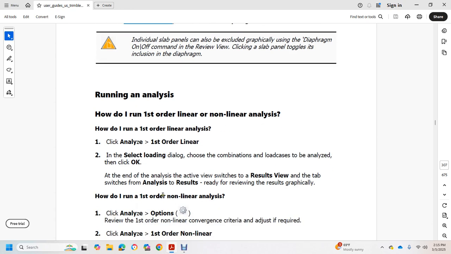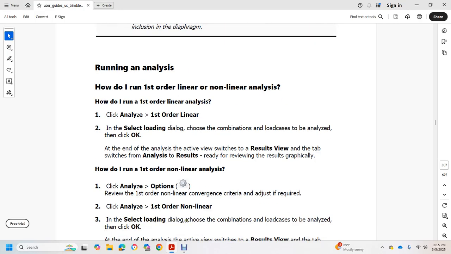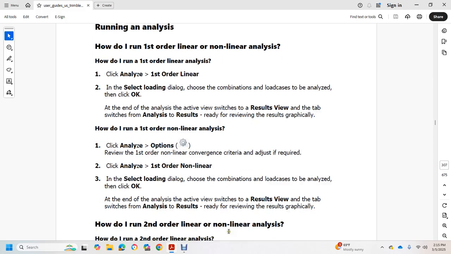How to run a first order nonlinear analysis. Click the Analyze option, review the first order nonlinear convergence criteria, with adjustments as required. Click Analyze, First Order Nonlinear, select the loading dialog, choose the combination load case to analyze, and click OK. At the end of the analysis, the active view switches to the result view, ready for reviewing the results graphically.